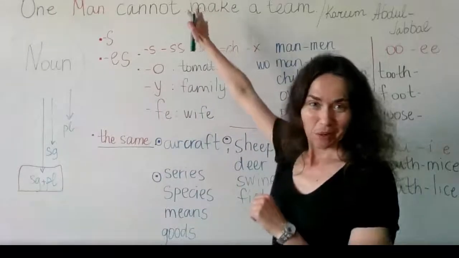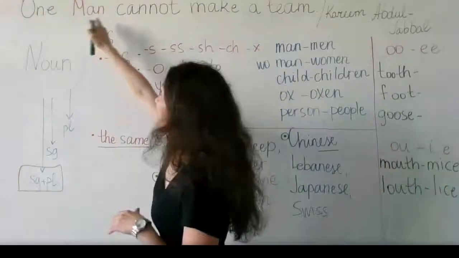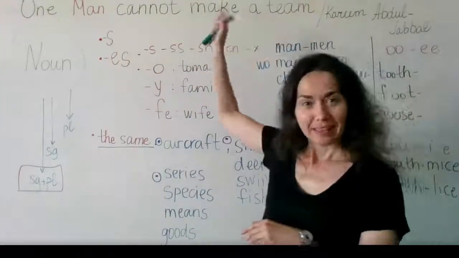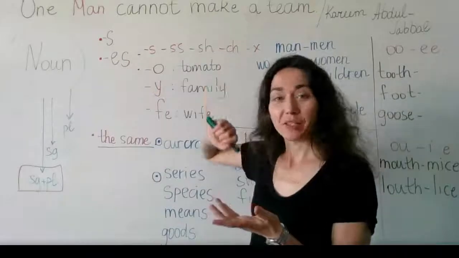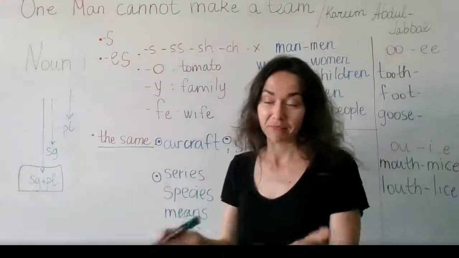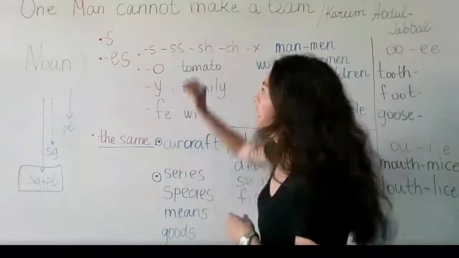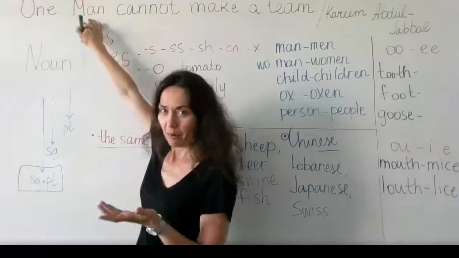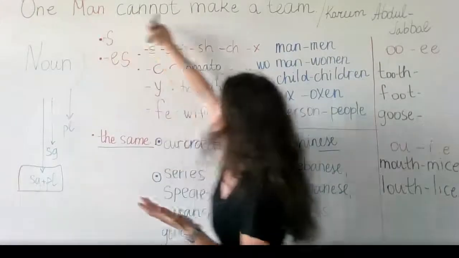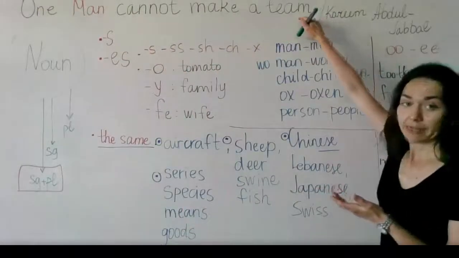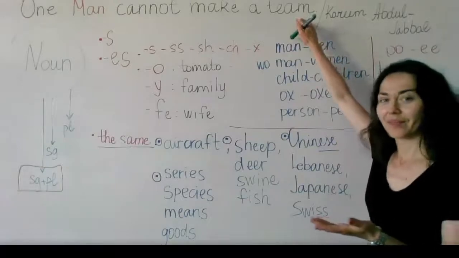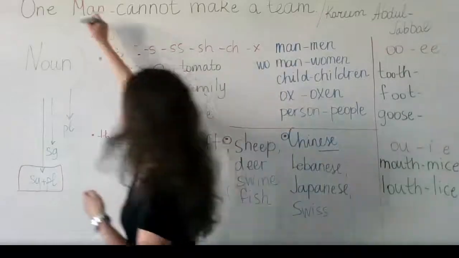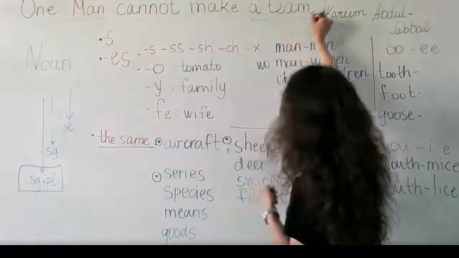As always, we have a quote. One man cannot make a team. An interesting quote, which inspires you to cooperate and work together. You have noticed that the word man is marked, it's a noun. And here we have another word, a team, another noun. So how do we make plural forms of these two nouns? This one and that one.